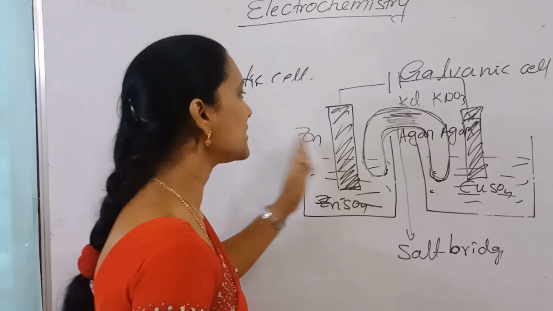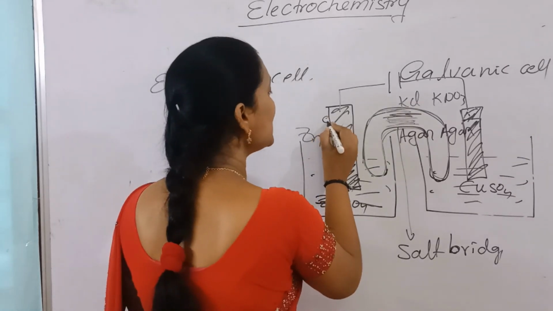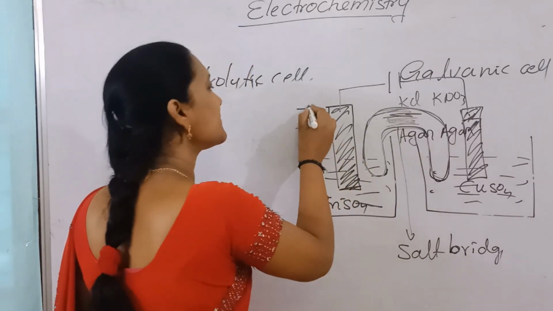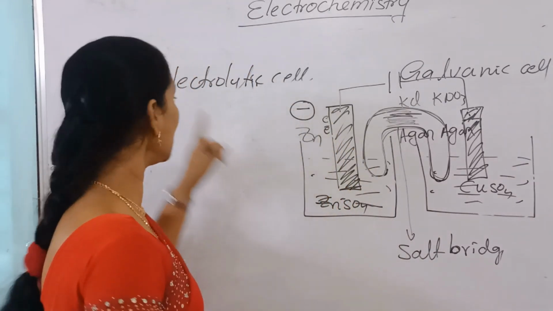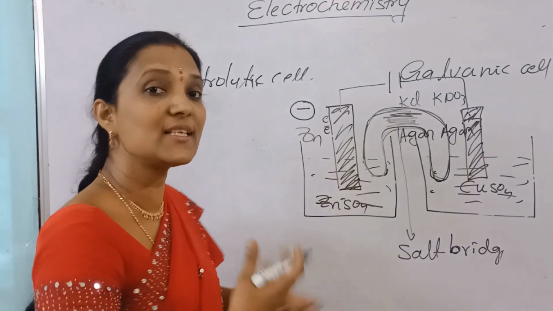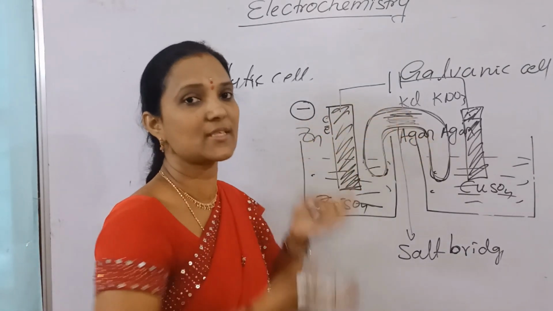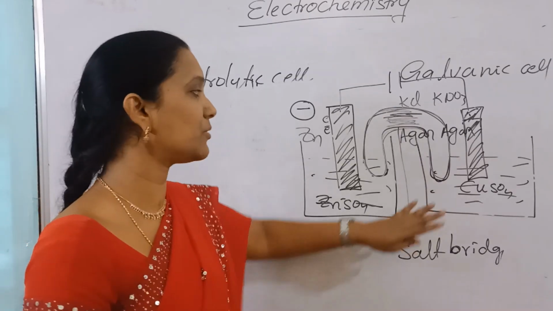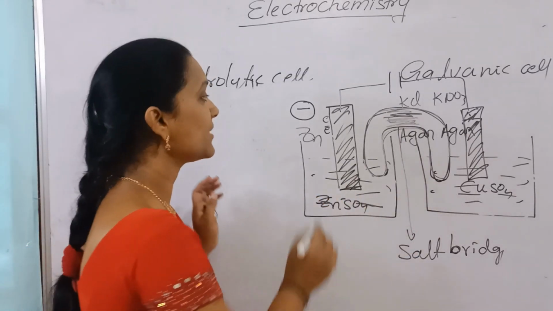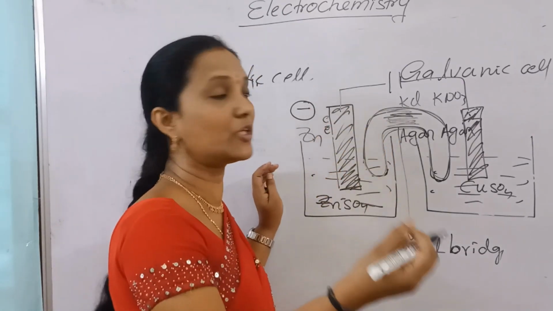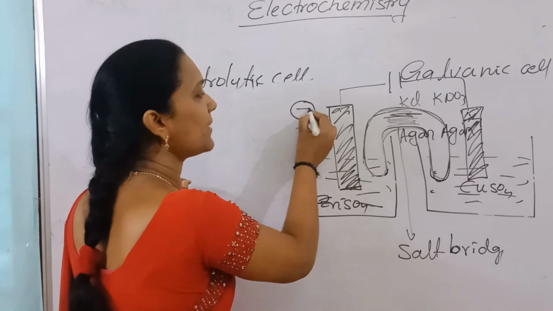That's why zinc loses electrons. Zinc releases electrons, so negative charge is developed. That's why we take this as negative, and the other cell as positive. From these rods electrons are released, because here we are generating electric current by using chemical reactions. So observe that this one releases electrons, negative charge, and that's why it is represented by negative.